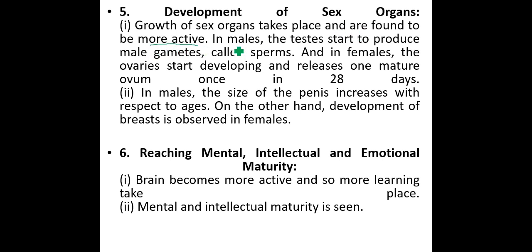In males, the testes start to produce male gametes, that is the sperms. Whereas in females, the ovaries start developing and release one mature ovum once in 28 days. That is the adolescent condition.